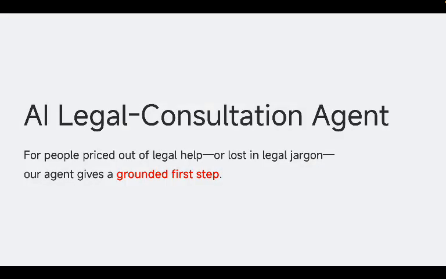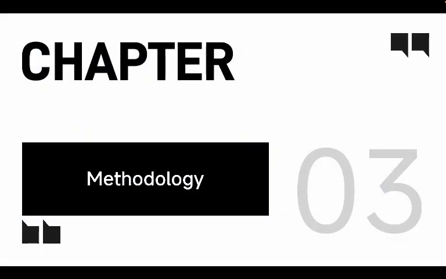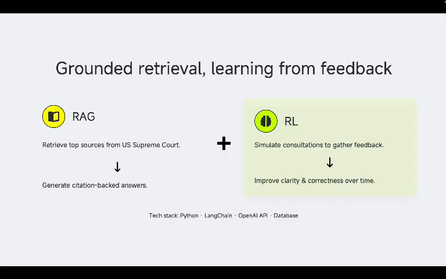So our solution is to have this agent that gives a grounded first step for people priced out of legal help or lost in the jargon. It should interpret the situation, find legal precedents from a corpus of previous court cases, and then suggest the next steps for the user. So here's the methodology.